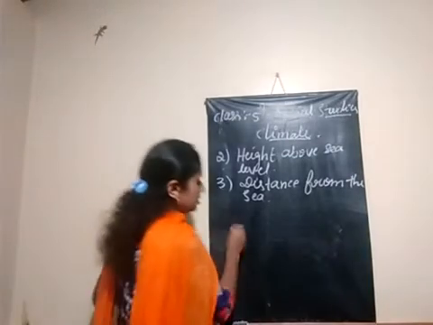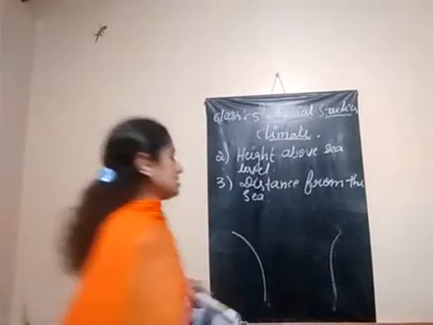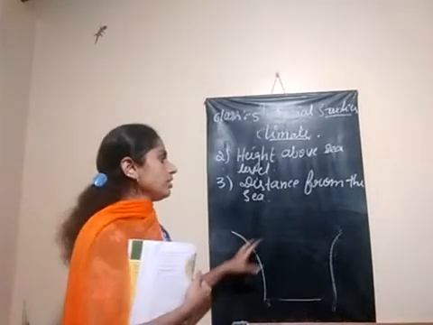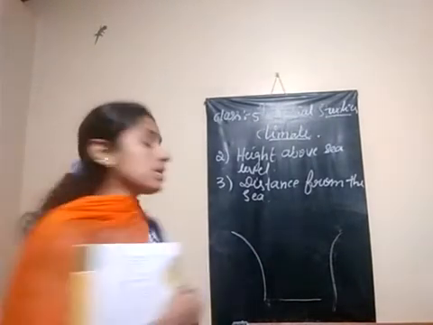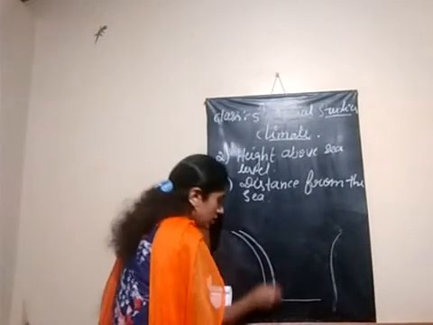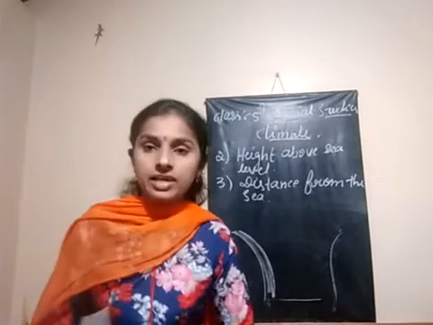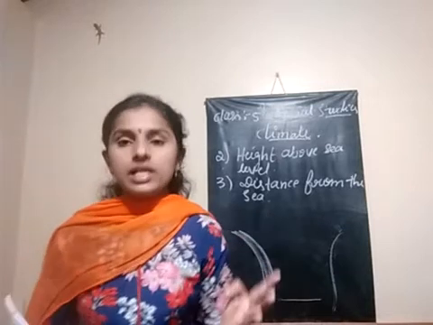See here, on this side of our country and also this side we have a sea and an ocean, and also the southern part. How does distance from the sea affect the climatic condition? The coastal region people have an average, moderate climatic condition.